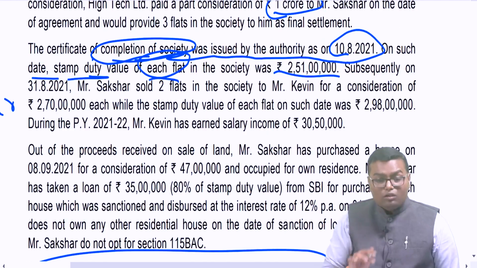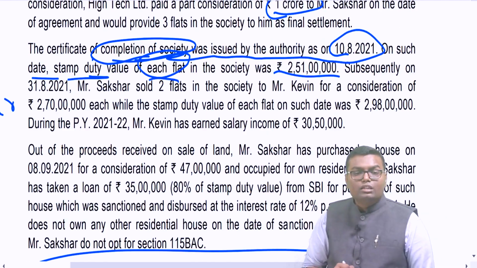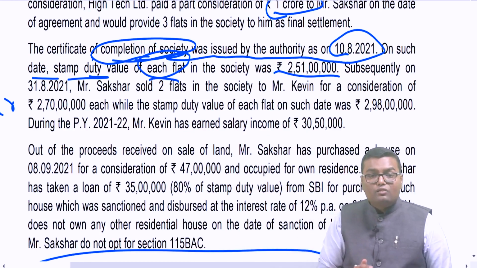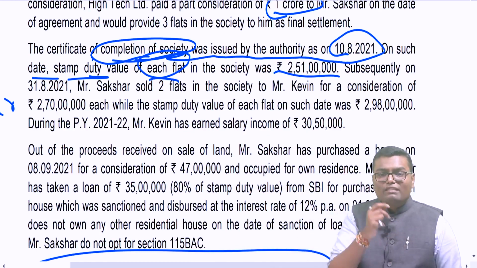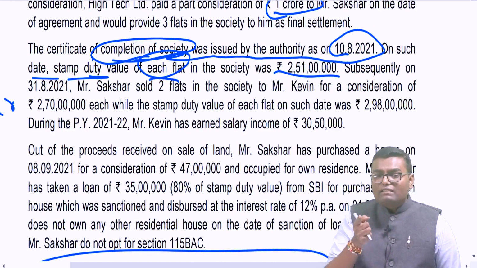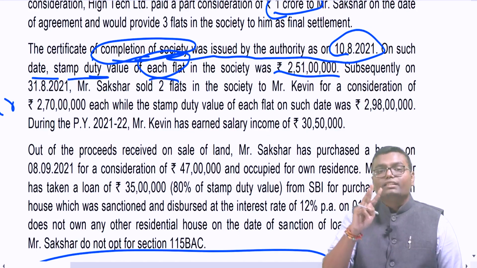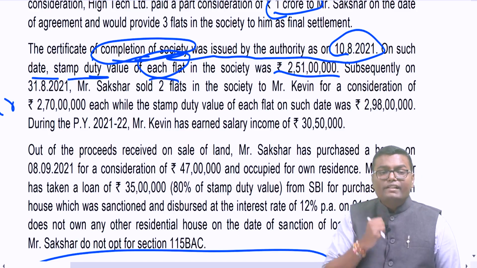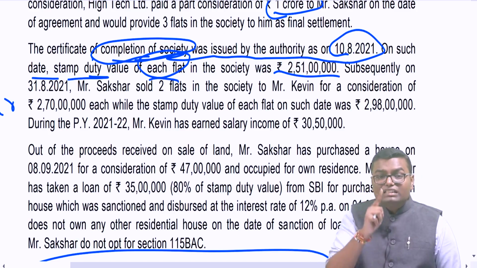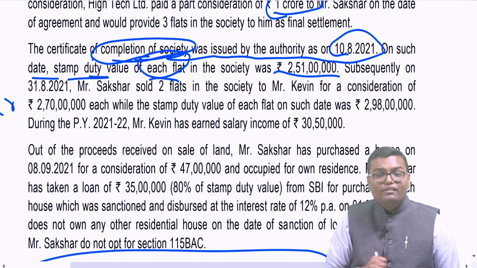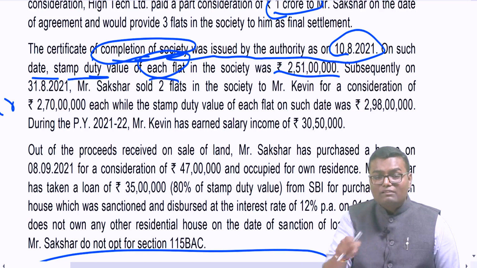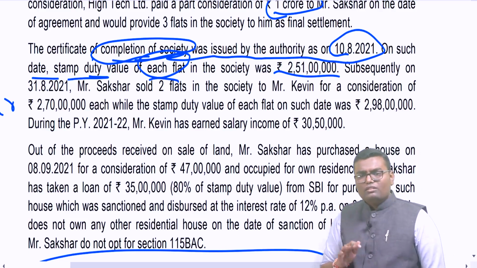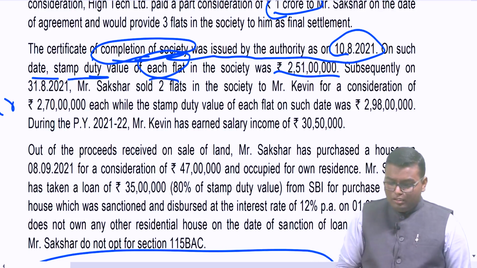Subsequently on 31st August 2021, Mr. Sakshar sold 2 flats in the society to Mr. Kevin. How many flats did Mr. Sakshar have? 3. How many did he sell? 2. For a consideration of 2 crore 70 lakh each, while the stamp duty value of every flat was 2 crore 98 lakh on the date of transfer of this new flat. Okay. First of all, here Mr.